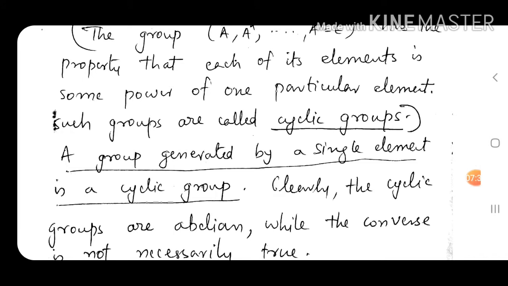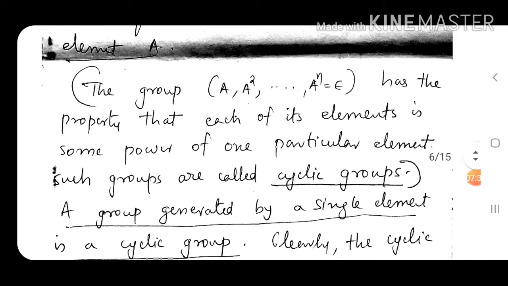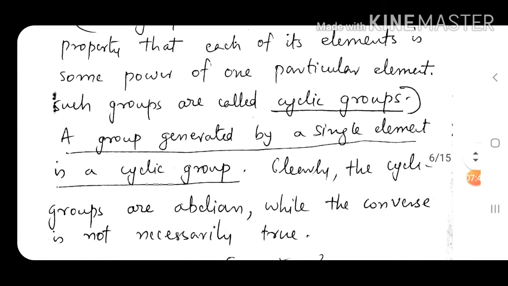We can also say it is a group generated by a single element, because each element in the group is some power of one particular element. So a group generated by a single element is a cyclic group. Clearly the cyclic groups are abelian. We have defined abelian groups.